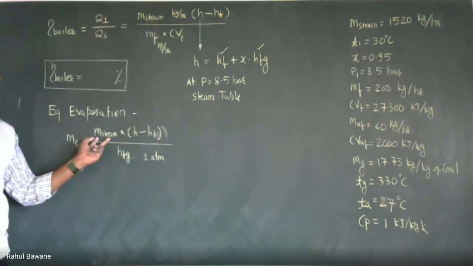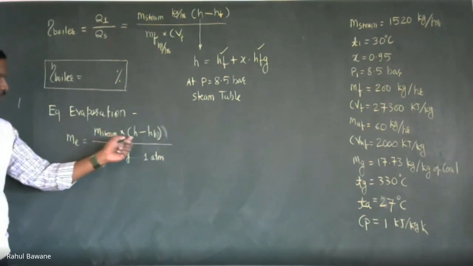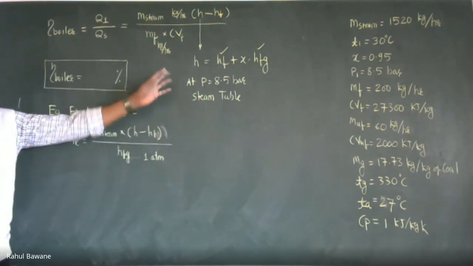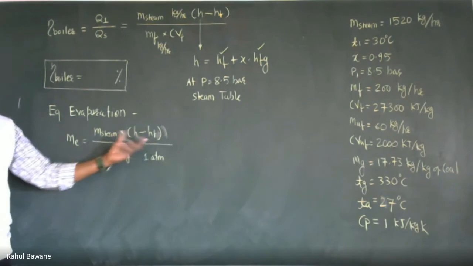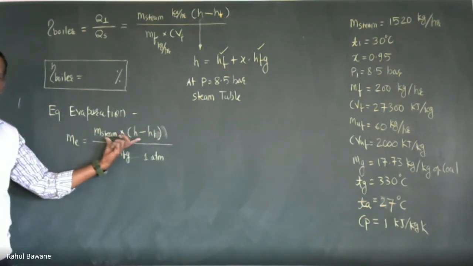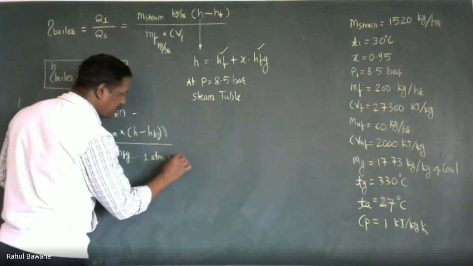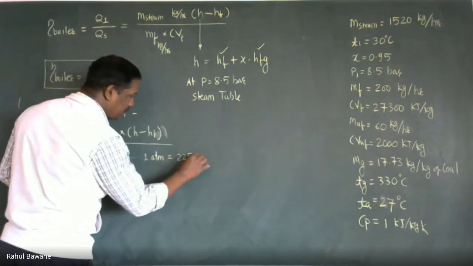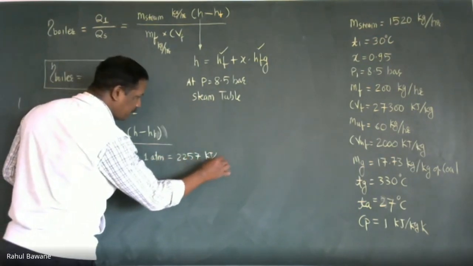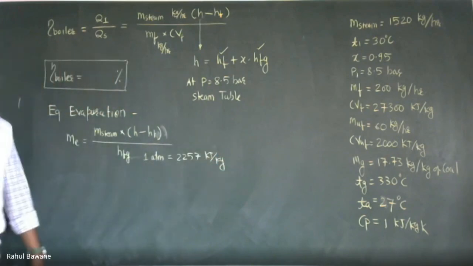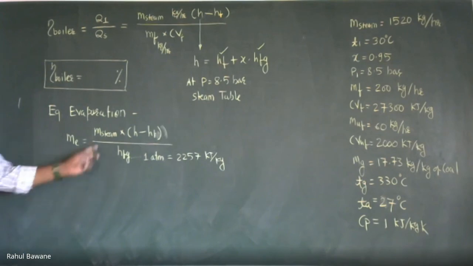We know the mass of steam, we know H. In the previous step we calculated HF. So we know the numerator value. HFG is a standard: at 1 atmospheric pressure it is 2257 kilojoule per kg. So we can find out how much is the requirement.